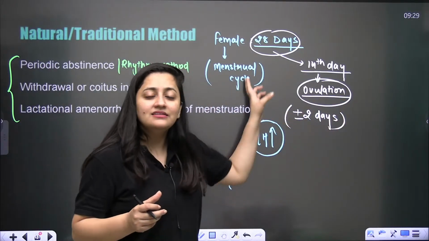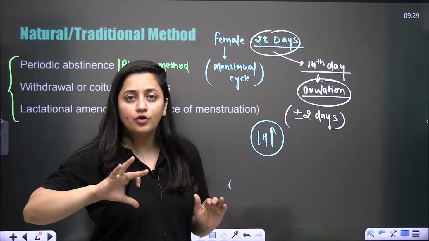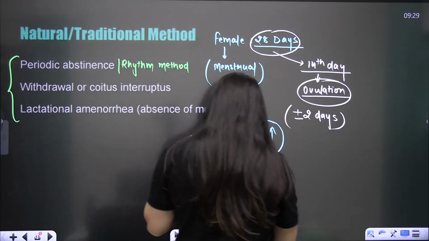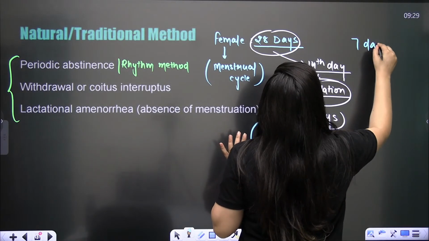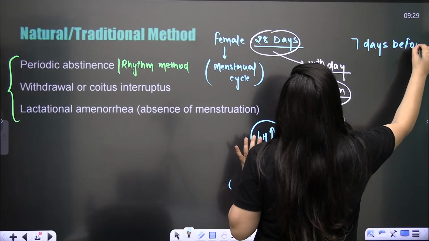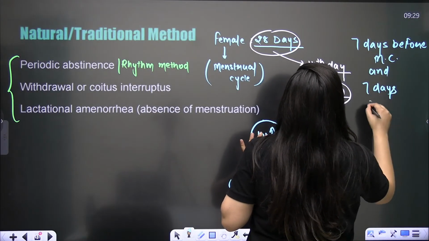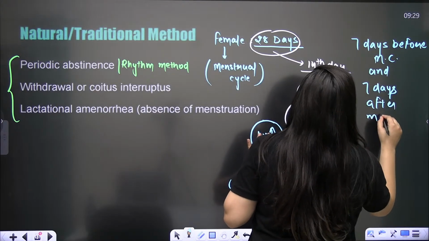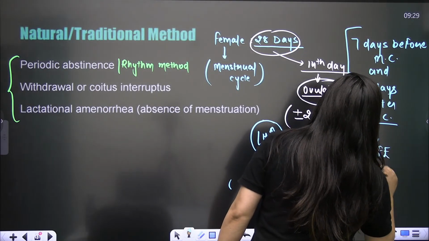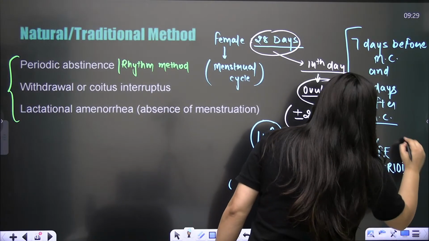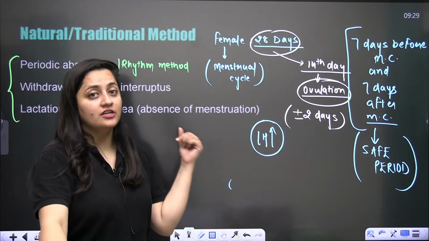Now, as I said, this time period is unsafe for sexual intercourse. So the female needs to calculate it, and should avoid sexual intercourse in that period. So 1 week, or you can say 7 days before the menstrual cycle and 7 days after the menstrual cycle are considered the safe period. During this period, there is no chance of pregnancy. Clear, kids? This period is considered the safe period, but again, there can be a risk. So these methods should be avoided.